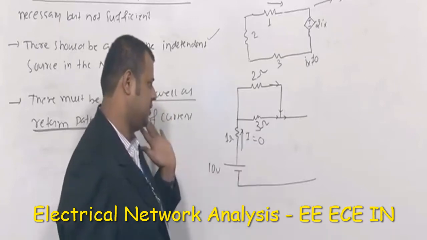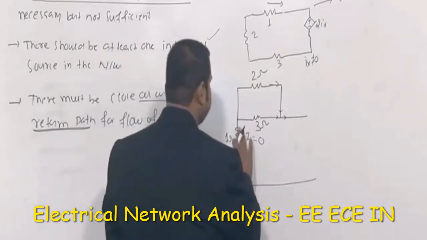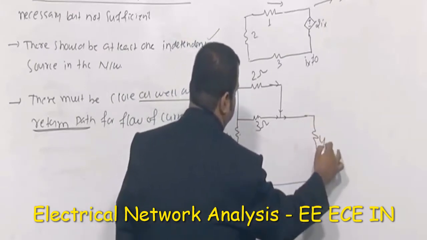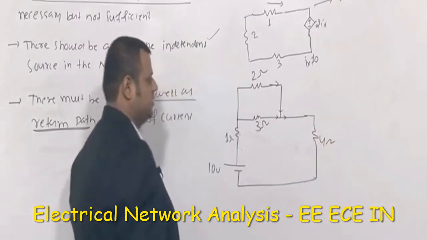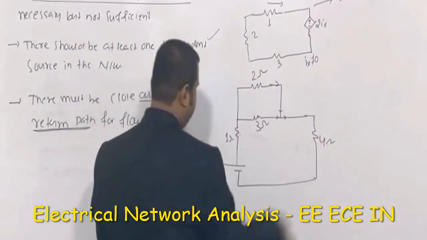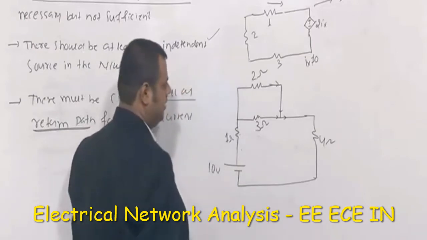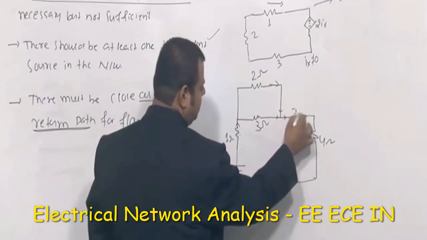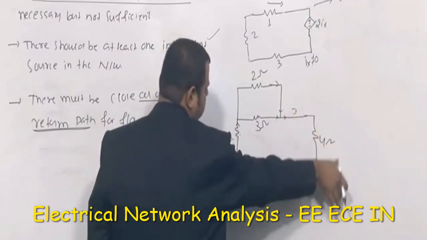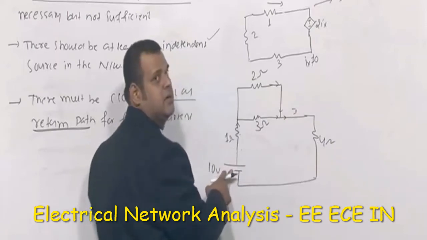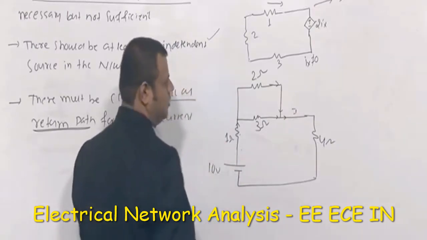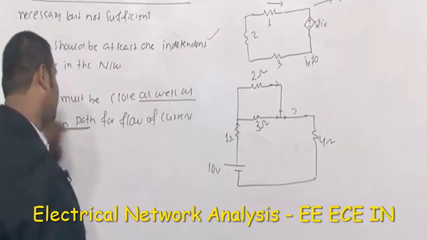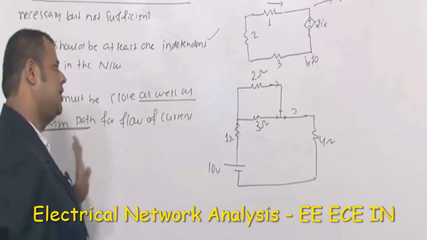This example is very much important. However, now let me close this particular path by a 4 ohm resistor. So now definitely some amount of current will pass through this. Why? Because from here current will divide, and whatever current is coming, this 4 ohm resistor is giving a path to return this current to the other terminal. So definitely the current will pass. So that is the condition. There must be a closed as well as a return path for the flow of current. If the return path is not there, it cannot flow.